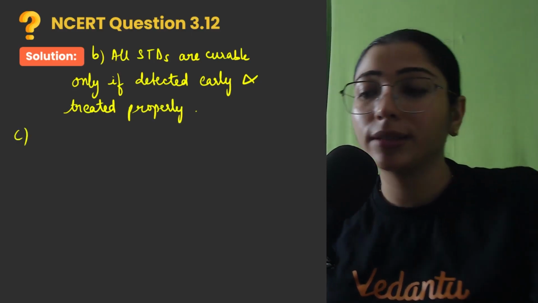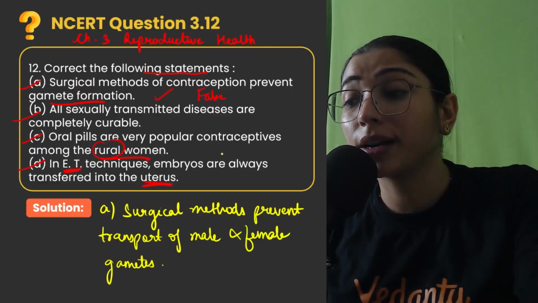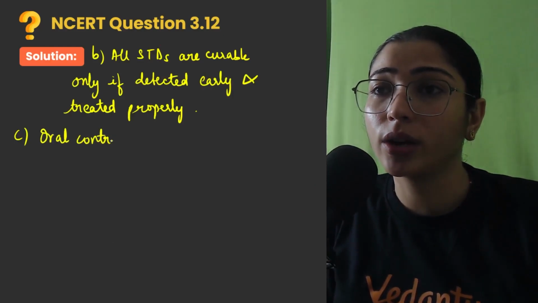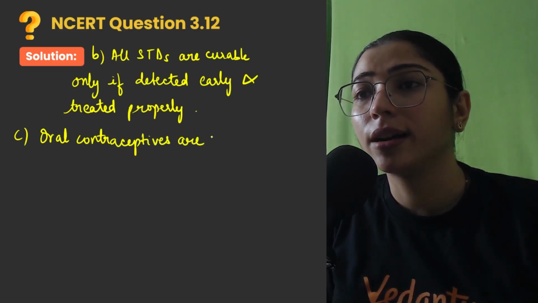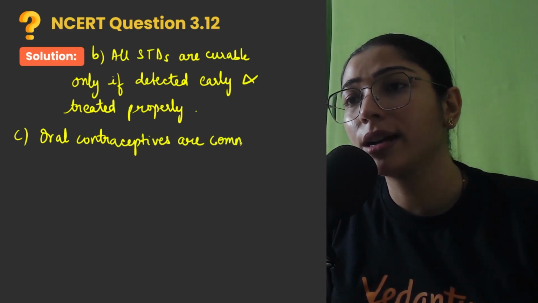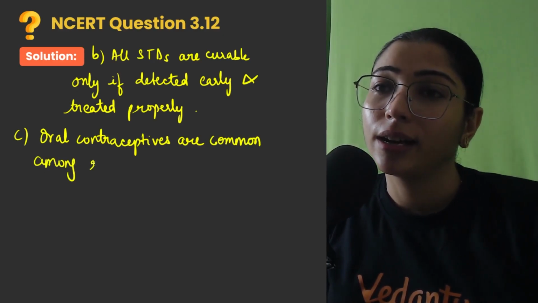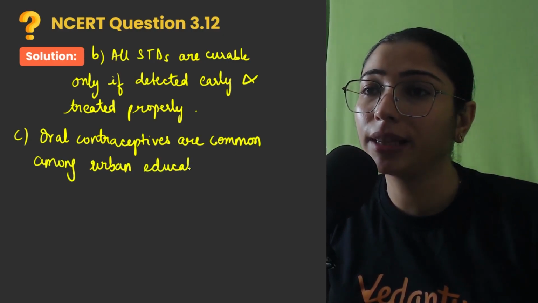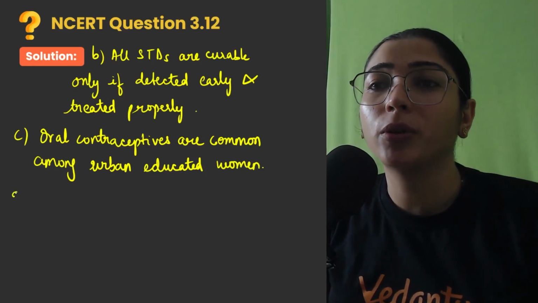Third statement was there which says oral pills are very popular contraceptives among rural women. No, oral contraceptives are more common among urban educated women. Urban मतलब कि जो cities में रहती हैं women, they are more aware about it and because